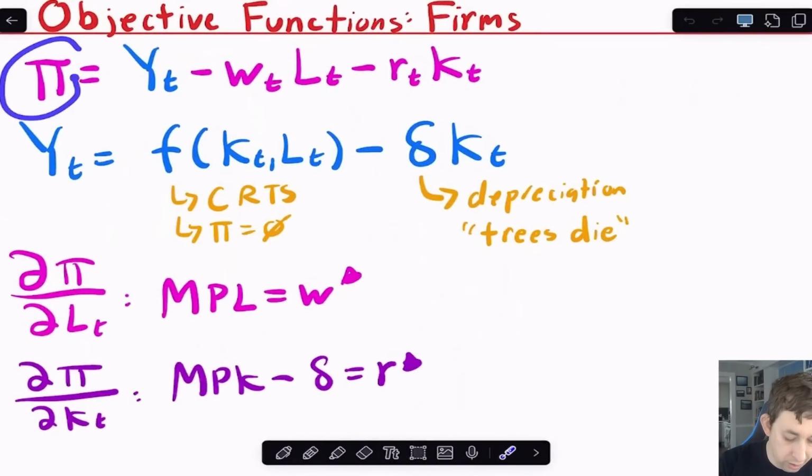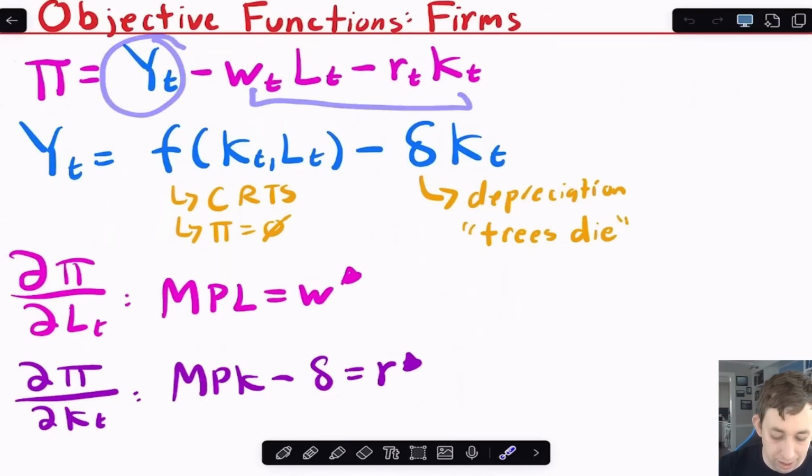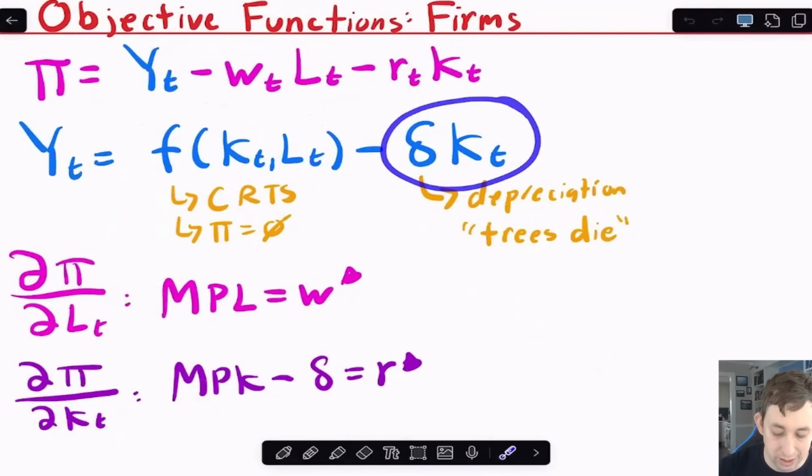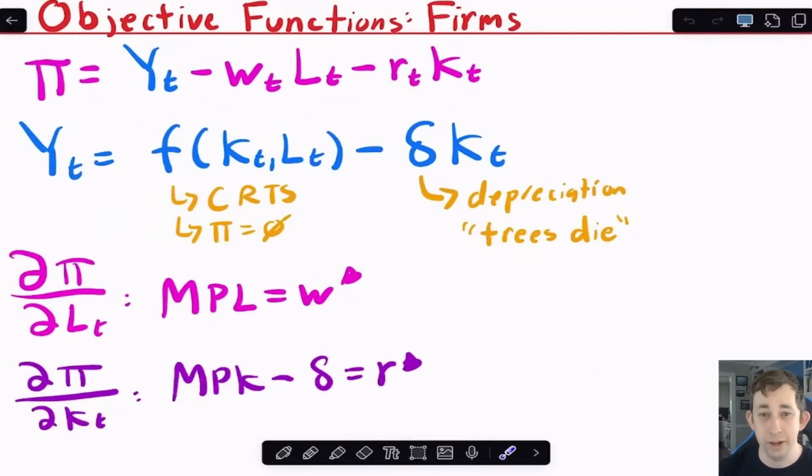So we have a profit function for firms, which is just their output minus their cost, where here's their labor cost and here's their capital cost. It's going to be just some function of capital and labor for Y minus depreciation, because we're going to say that trees die from one period to the next period. We're going to assume for this production function that we have constant returns to scale, which means that in our profit maximization problem, our profit is going to be 0.